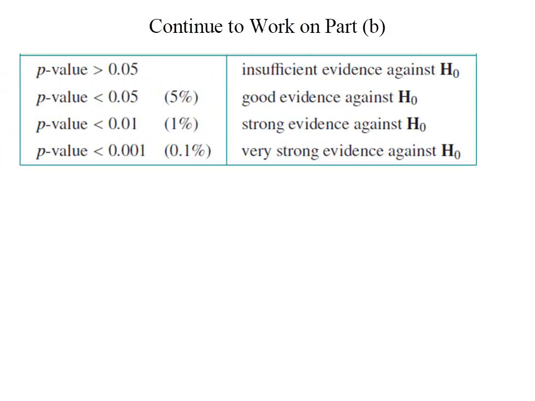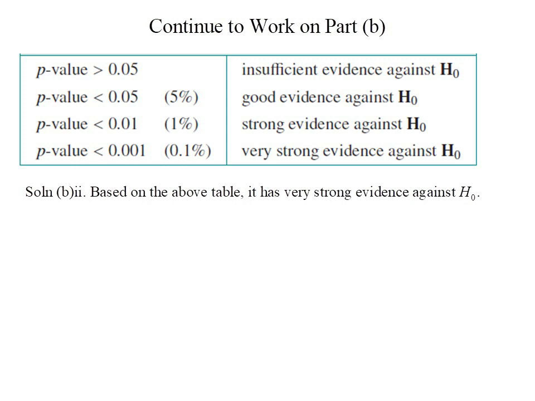Here we continue to work on part B. For the second section of part B, since the calculated p-value, which is 0.00125, can be written as 0.125%, according to the conventional p-value table, as can be seen on the screen, when the p-value is less than 1%, we can say that we have strong evidence against the null hypothesis.